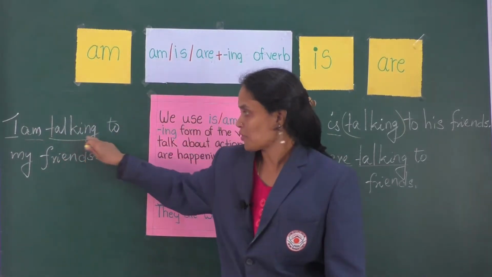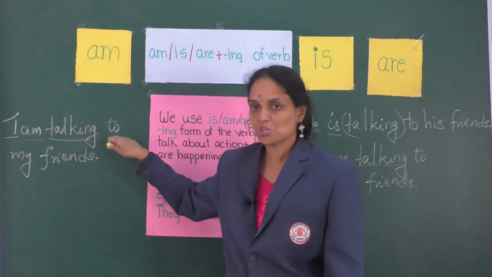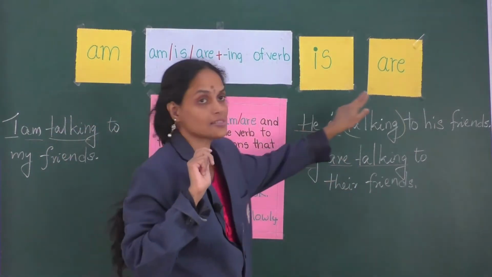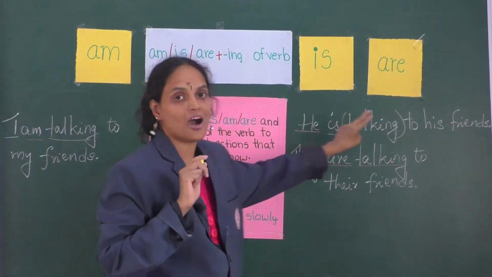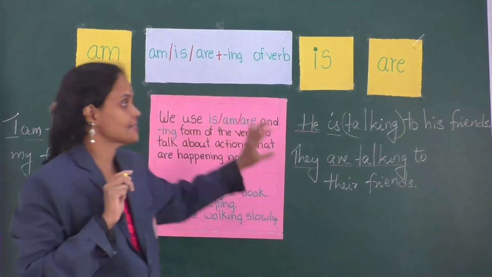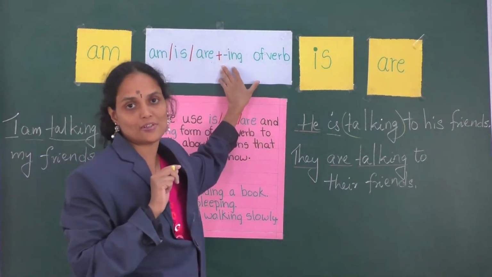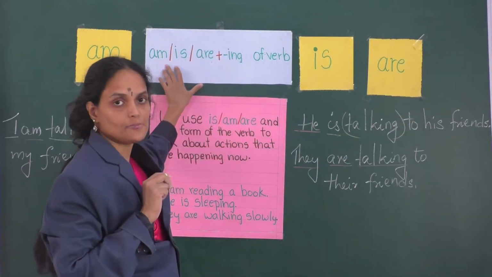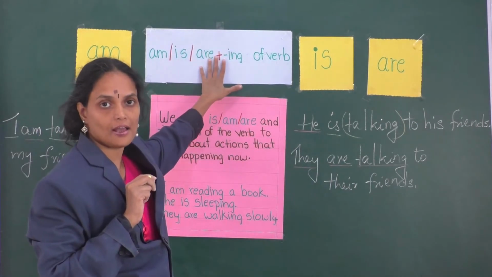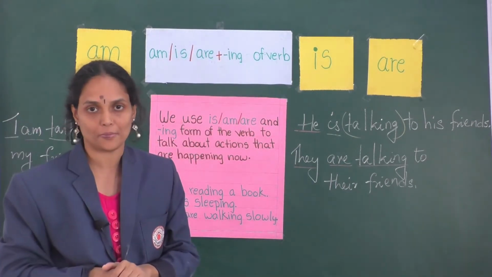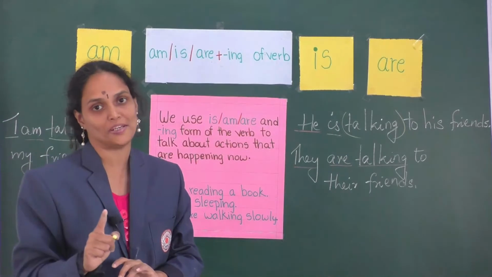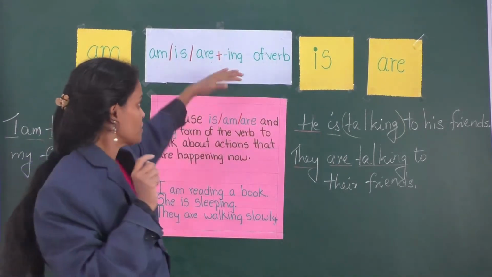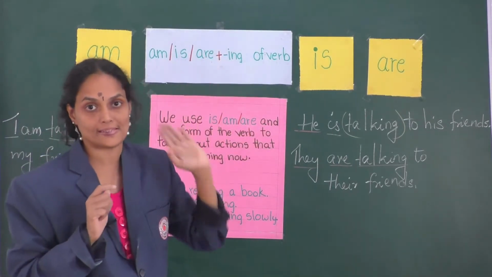See, talking: I am talking, he is talking, they are talking. This is the structure of a sentence which uses the auxiliary verbs am, is, are plus the ing form of a verb in present tense.